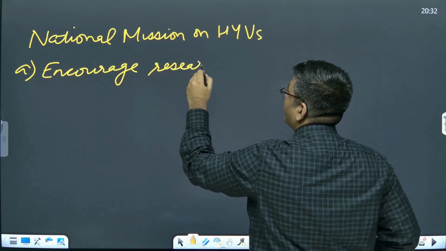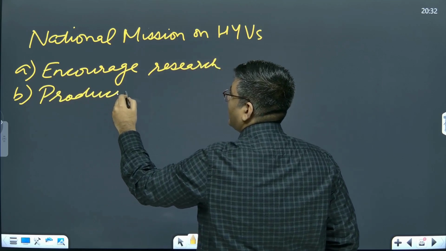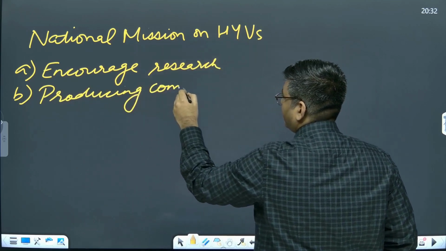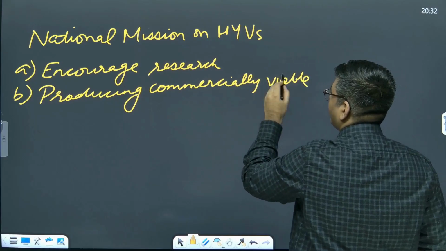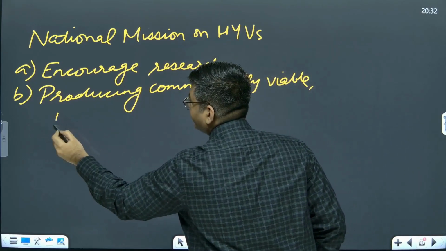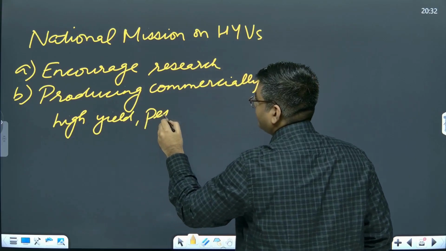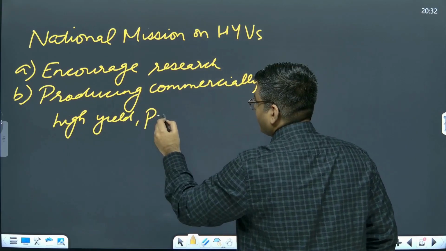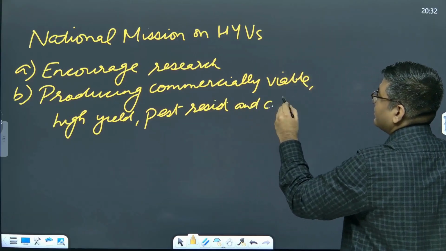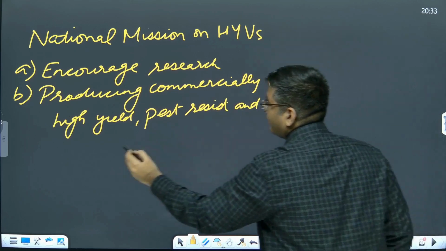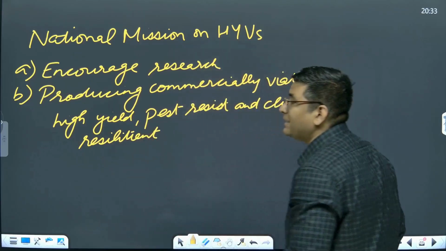Subsequently, the next thing is producing commercially viable, high yield, pest resistant and climate resilient seeds. This is the part where we talk about the warming climate and how exactly the seeds have to be made.